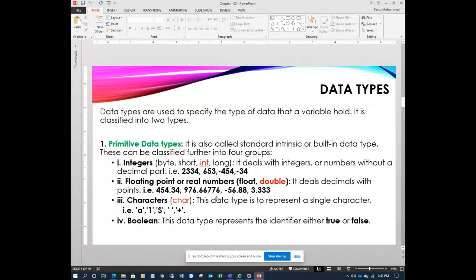Now the most important topic is data types, right? Data types are used to specify the type of data that a variable holds. So what is a variable? A variable is simply a quantity. We'll see variables in the next topic. But the data type is to specify the type of data. See, data type: type of data.